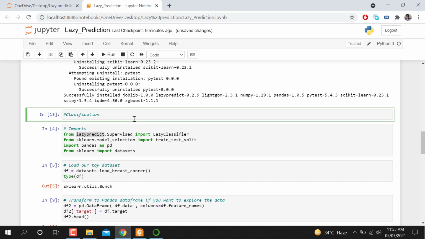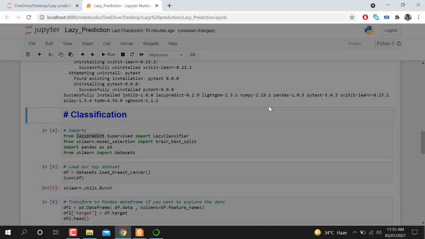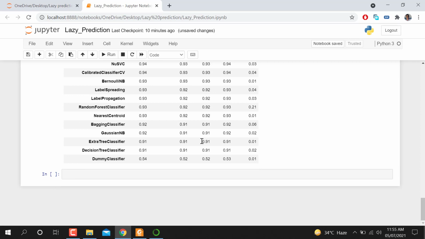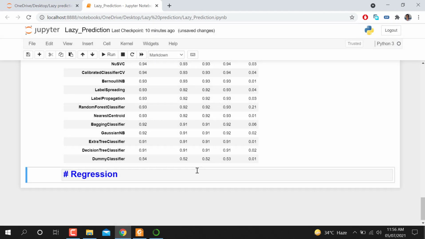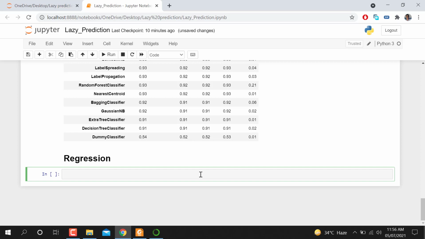We are going to use the next one for regression. I think this is the correct spelling of classification. Yeah, so make this cell a heading. Yeah, I'm going to call it a heading. So let's suppose we have a regression model. I'm going to write regression. We have a regression data set, and we need to do some regression. I hope you know about classification and regression. For that, we need to again import. Regression is a type of supervised learning.